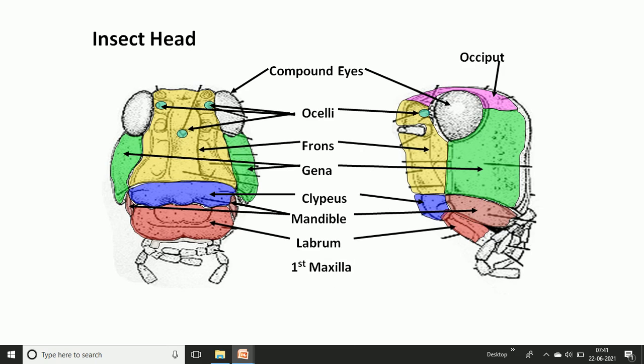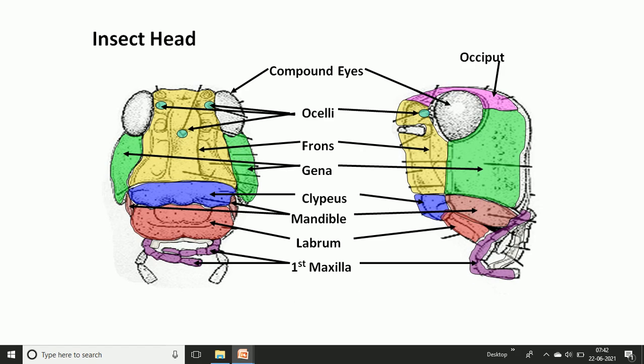Then the maxilla. The maxilla is on the lateral side, just below the mandible. The third part of the mouth parts is the maxilla, and the maxilla also bears a palp-like structure, or maxillary palp. And in this maxilla, we can see the five-segmented part that is borne in the maxillary region.